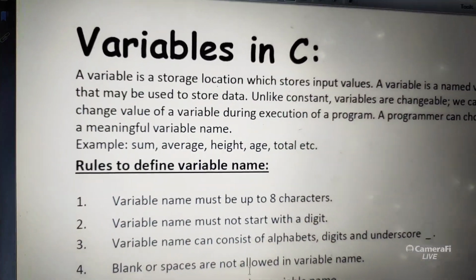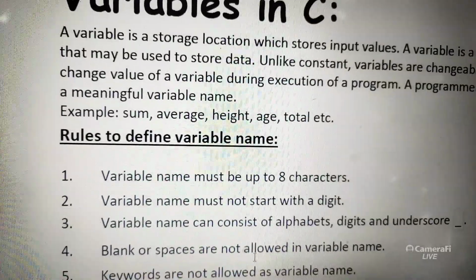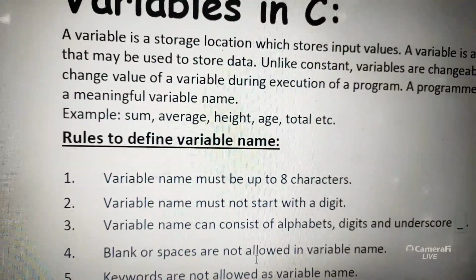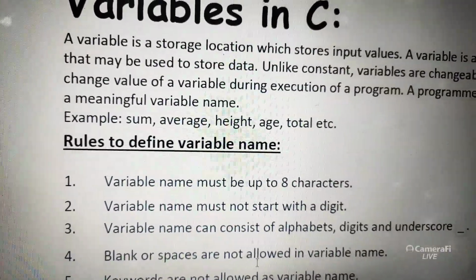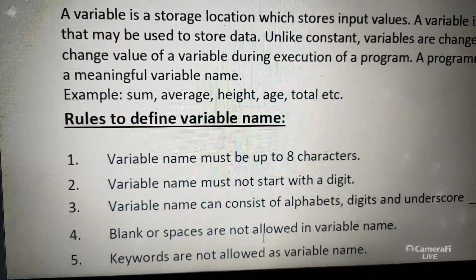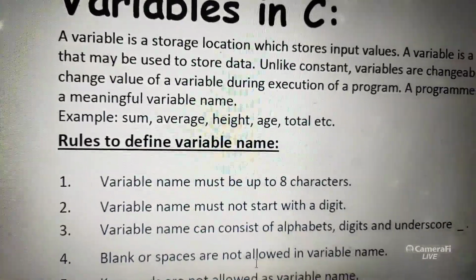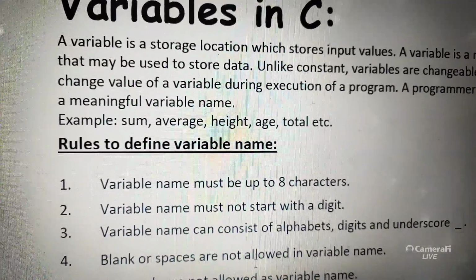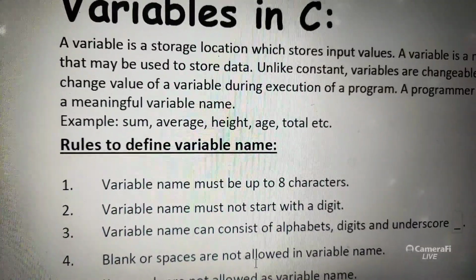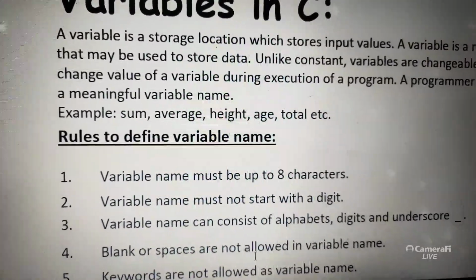Unlike constants, variables are changeable. We can redefine the value. Enter age, for example somebody is 21, next person age 31, enter age 45. A variable may be changed many times in the program. First you can declare age as 25, in the third line you can redefine age equal to 35.